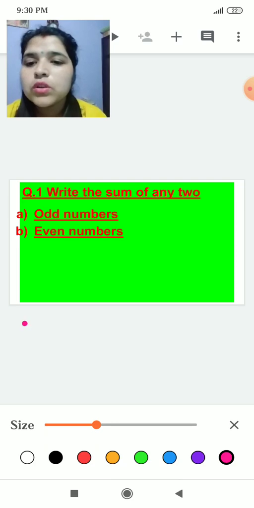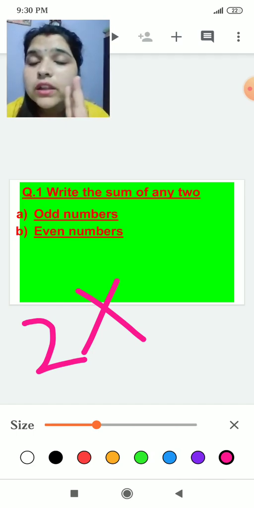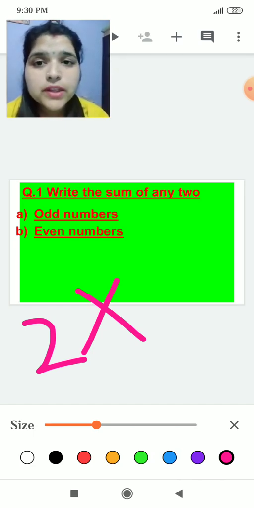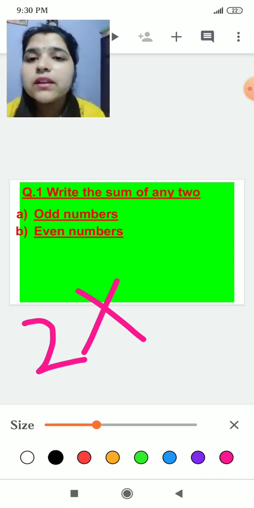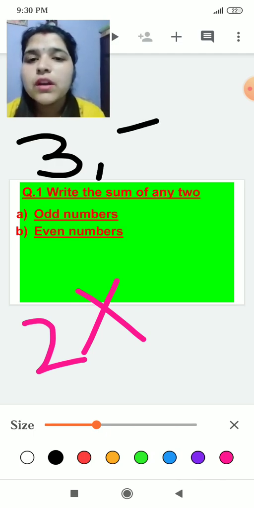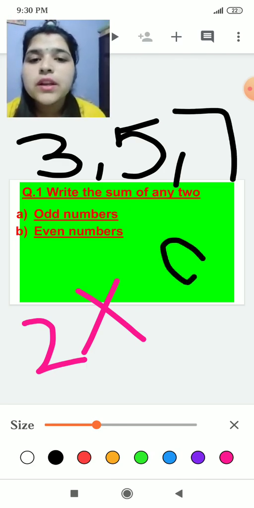No, 2 is not an odd number, because the definition says numbers which are not divisible by 2, and 2 is divisible by 2. So we have odd numbers like 3, 5, 7, 9.